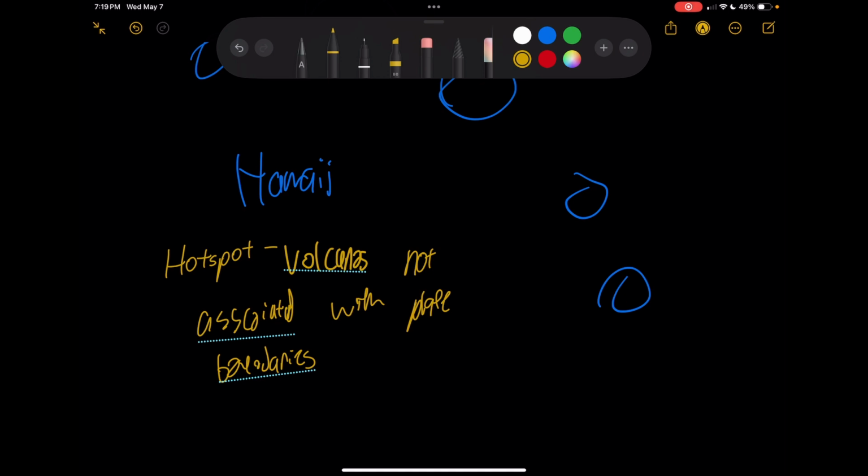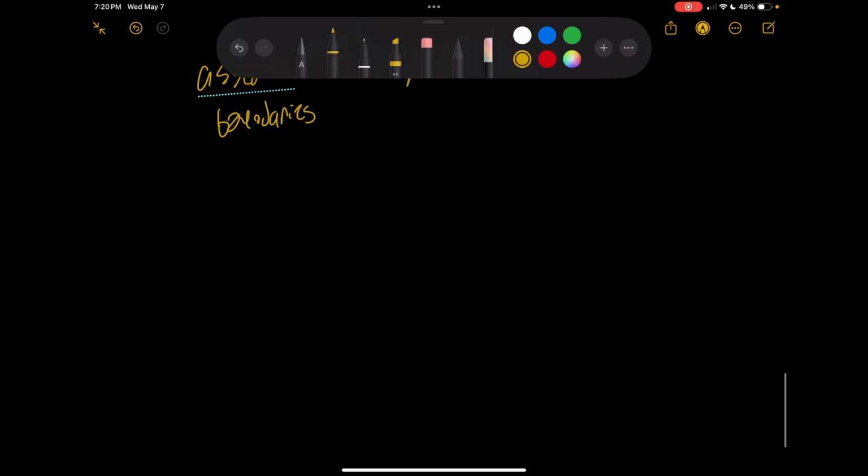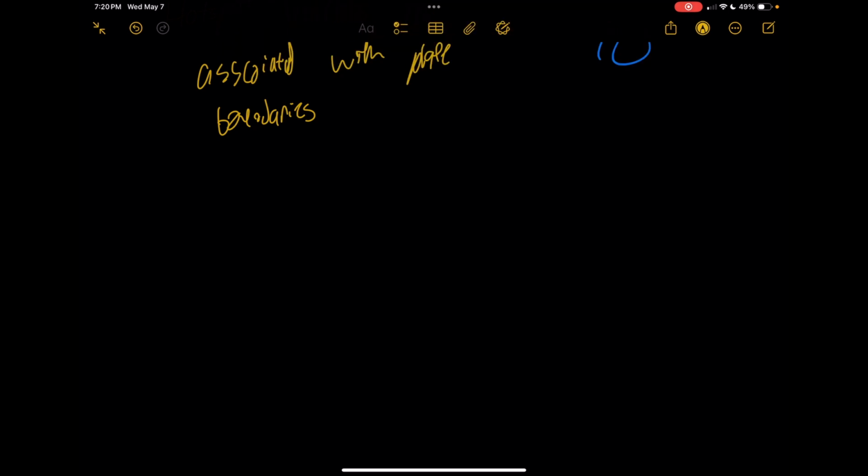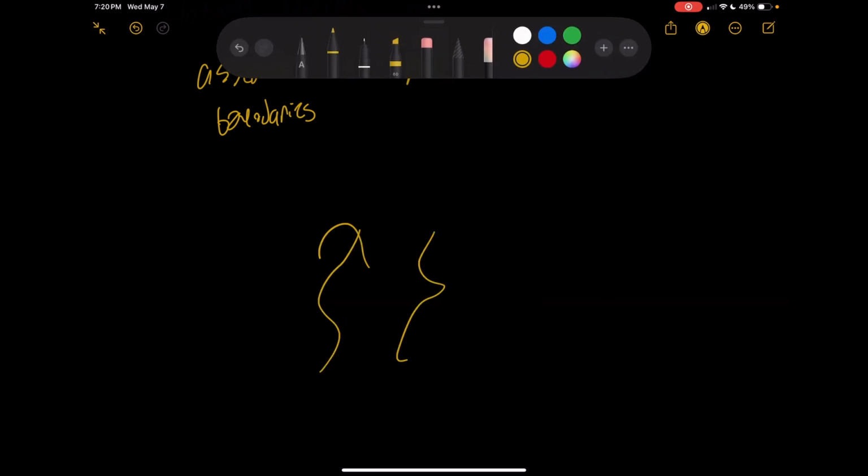But geologists hypothesize that hotspots originate above a rising convection current, which is found deep inside the Earth's mantle. So remember, convection currents are the forces that move the plates. And so they're guessing that these convection currents start to rise from deep in the Earth's mantle, and it creates these hotspots.